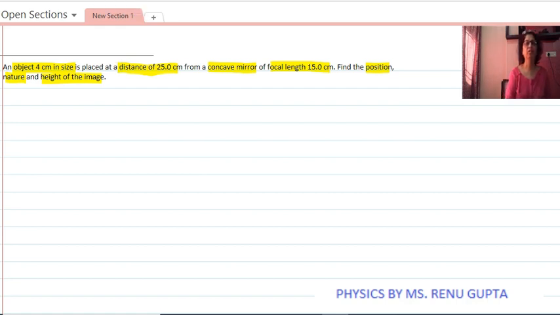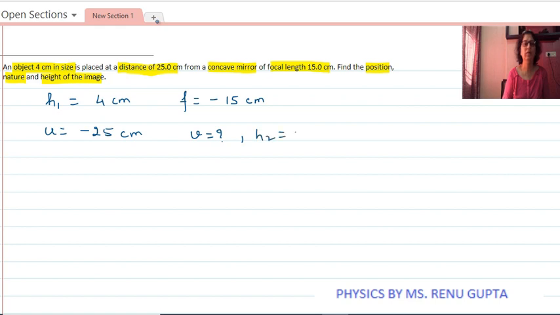Now here we are given height of object h1 is equal to 4 centimeter and object distance u is minus 25 centimeter. Since the mirror is a concave mirror, its focal length is negative, that is minus 15 centimeter. Now we have to find out the position, meaning v, the height of image, meaning h2, and the nature.